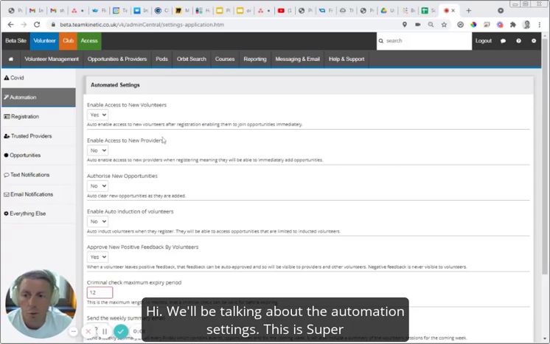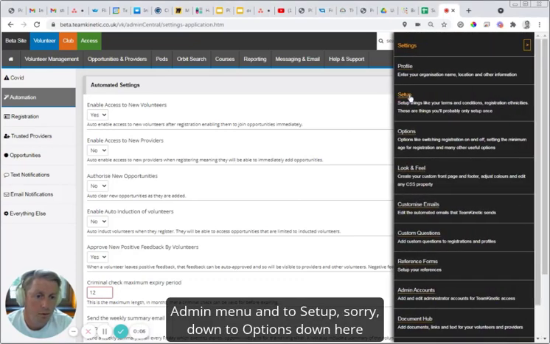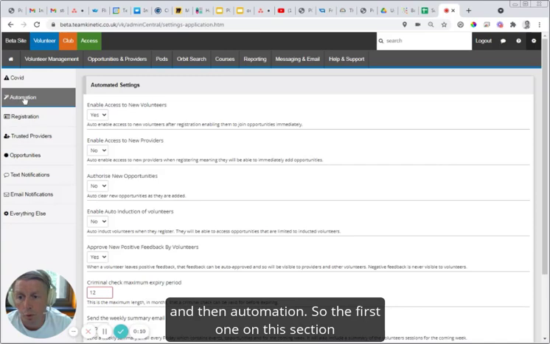Hi, going to be talking about the automation settings. So this is super admin menu, down to setup, down to options down here, and then automation.